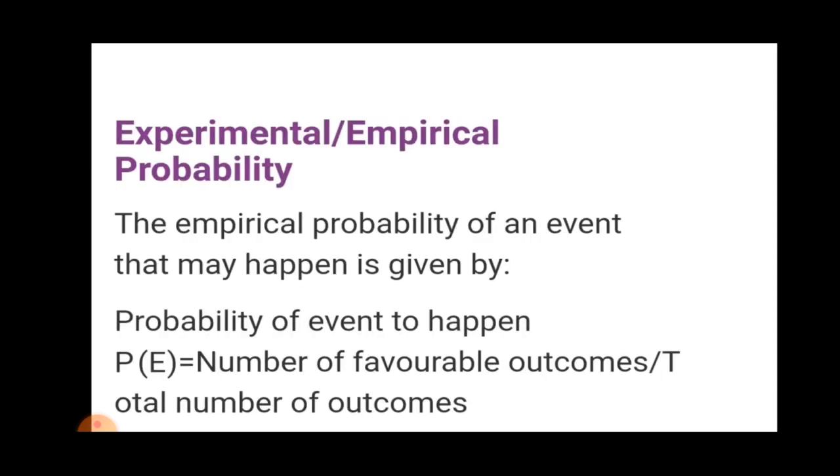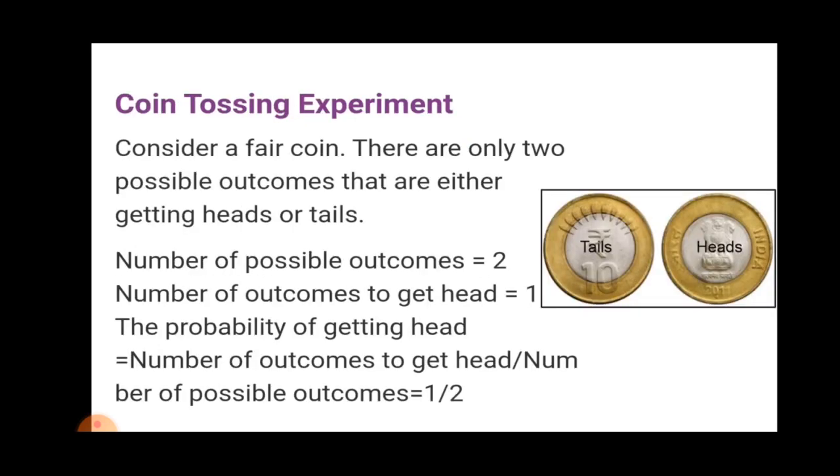Now, experimental or empirical probability. The empirical probability of an event to happen is equal to the number of favorable outcomes divided by the total number of outcomes. Now, coin tossing experiment. Consider a fair coin.